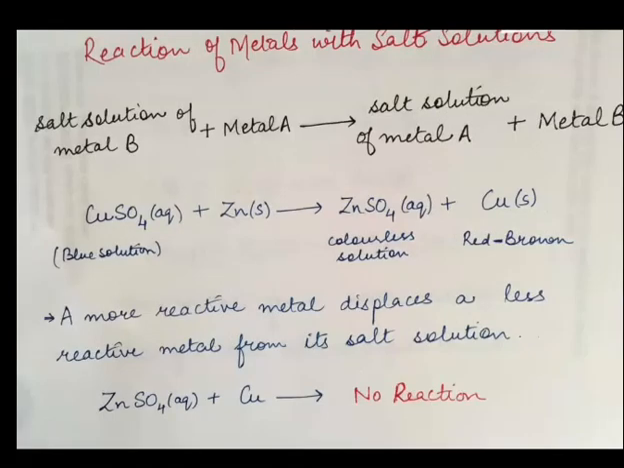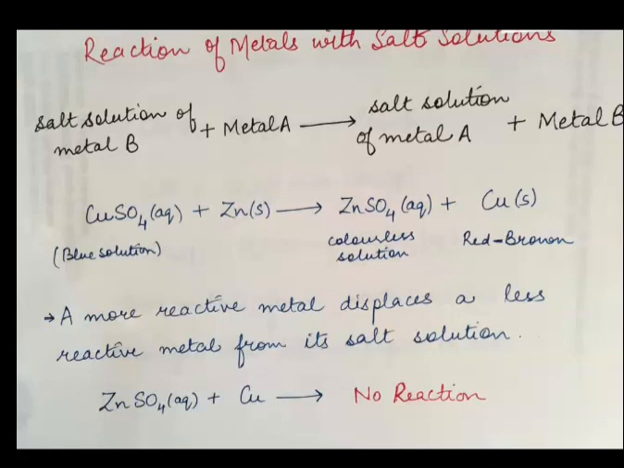Now reaction of metal with salt solution. You have done displacement reaction. This is nothing other than a displacement reaction. Salt solution of metal B plus metal A. If the metal is more reactive, then it will displace the other metal from its salt solution. Otherwise the reaction will be no reaction.